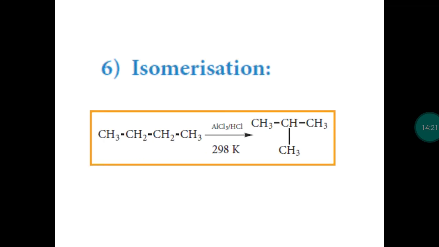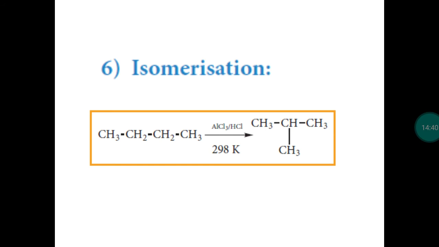Next, isomerization process. This is the process of converting a straight chain compound into a branched chain compound. One isomeric form of an alkane will be changed into another isomeric form. If you have a straight chain, it will be converted into a branched chain isomer.